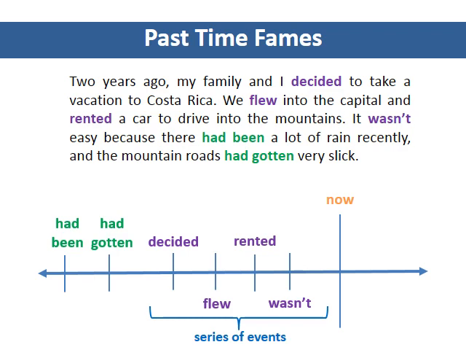Notice that when the writer wants to describe events that happened before the beginning of the story, she or he switches to the past perfect. Both of these events happened before the main action of the story. They help the reader understand the correct order of the events.